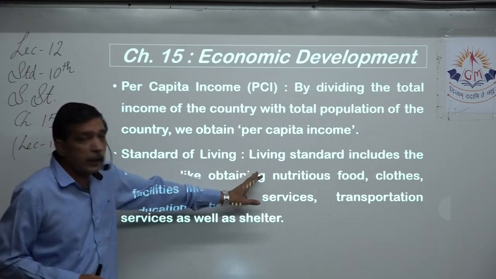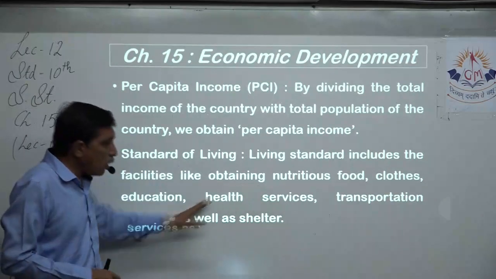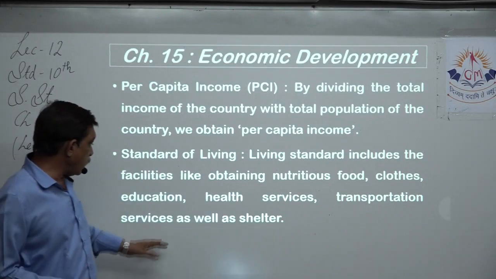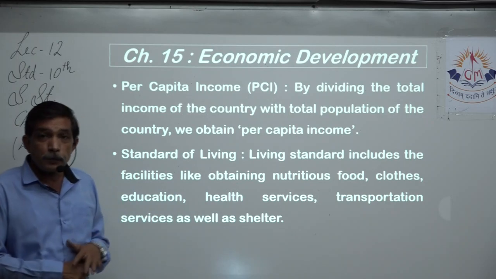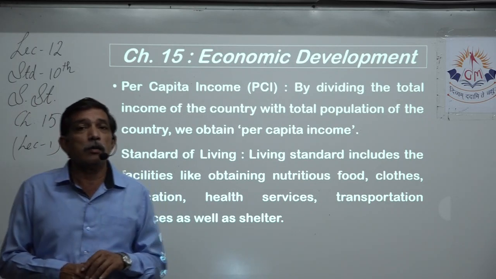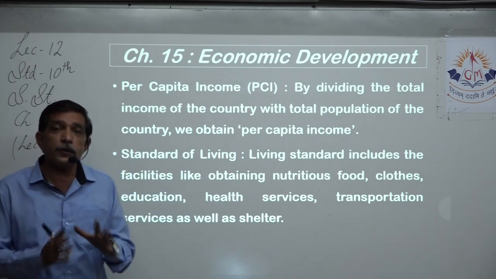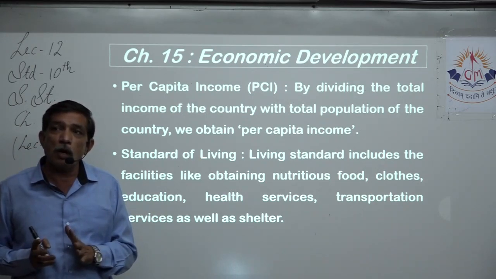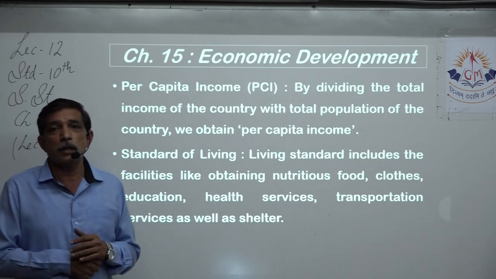And what does this indicator include? Lots and lots of things. Apart from this, we have lots of other things, for example, shelter. Lots of shelter facilities are given to poor people who cannot afford their own houses, at a very subsidized rate.